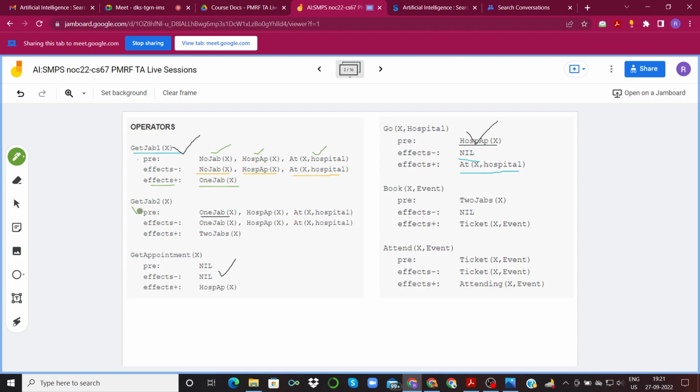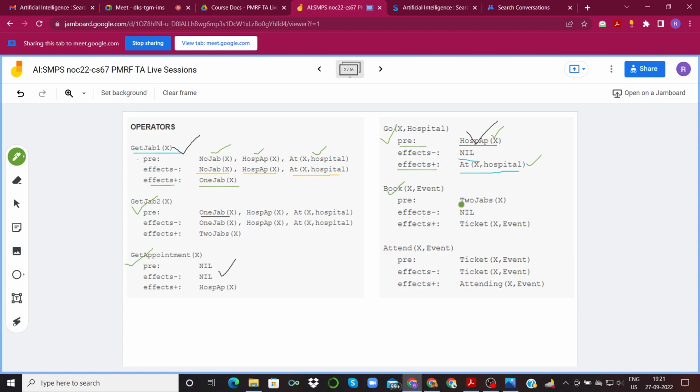Similarly, get jab 2 means that a person is getting the second dose of vaccine. Get appointment means that the person is getting an appointment to the hospital. Go operator is for the person going to a hospital, given the prerequisite that this person already has a hospital appointment, and the positive effect is that this person is now at the hospital.